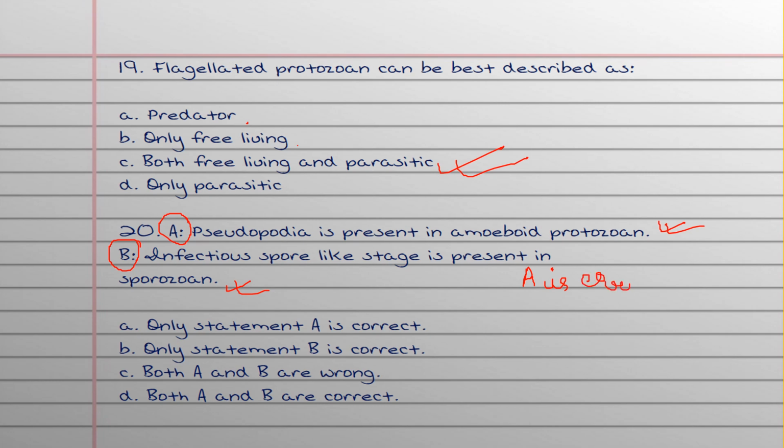A is correct, B is correct. Because if you start reading the options before creating a proper answer in your mind, it will become very confusing. So first you create your answer: A is correct, B is correct.